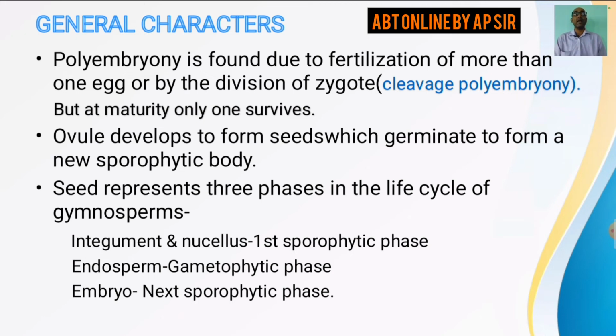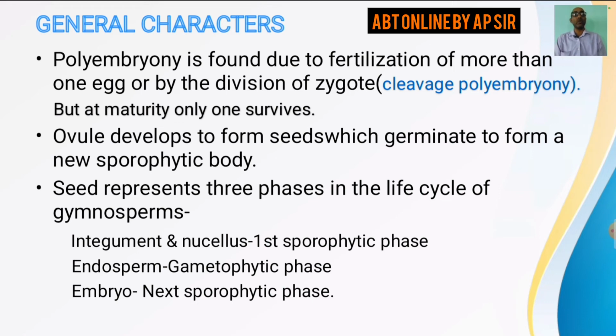The new plant is formed after the seeds germinate. From where do the seeds come? These ovules ripen to form your seeds. Seed in case of gymnosperm actually represents 3 stages or 3 phases in the life cycle of gymnosperms. What are those? Integument and nucellus of the ovule.